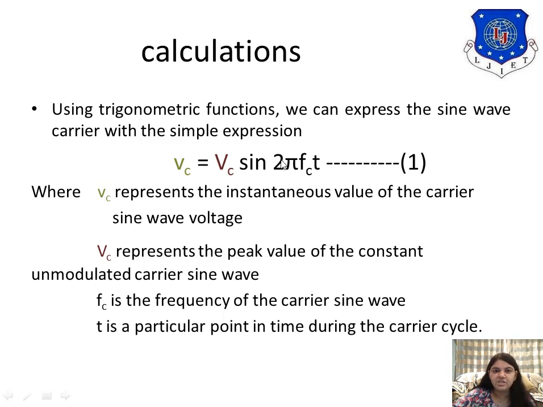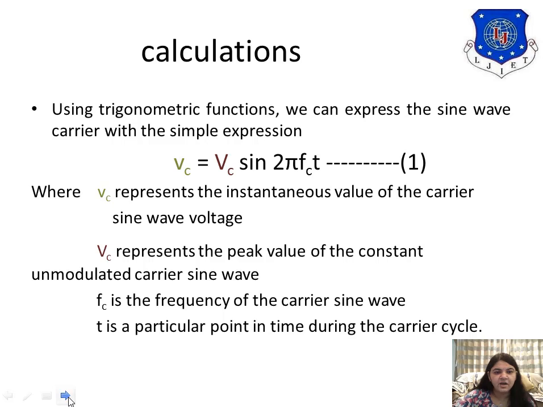The first equation is about the carrier signal. Carrier signal waveform, you can see it's a sine wave having the frequency Fc. So it's Vc sine 2 pi Fct. Vc is the instantaneous voltage of the carrier wave. It's the peak value of the constant unmodulated sine wave.